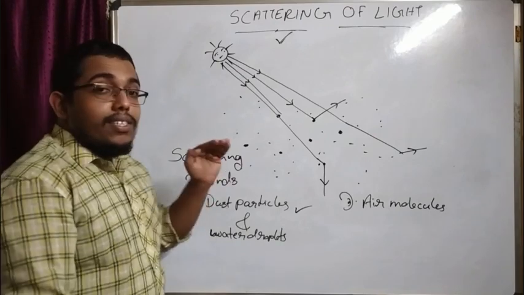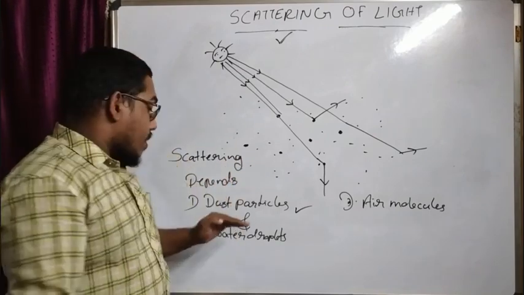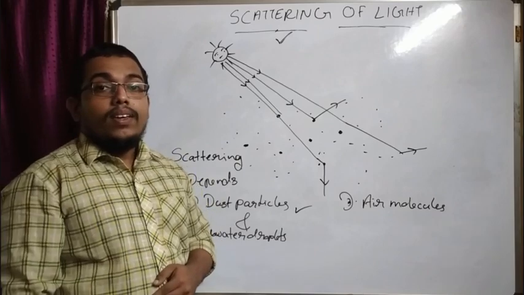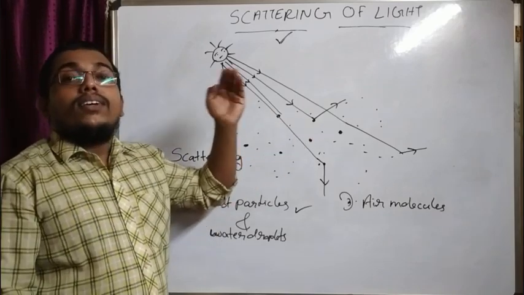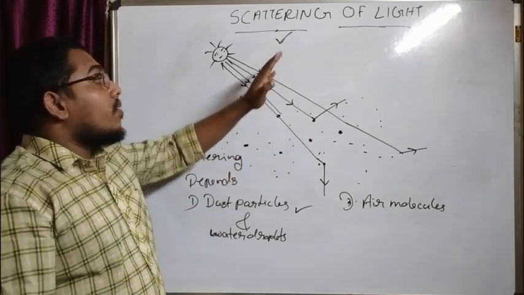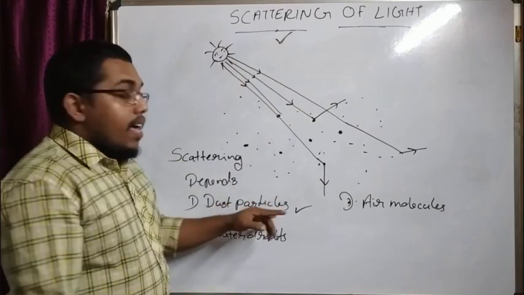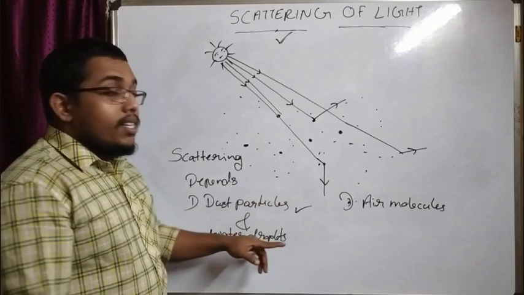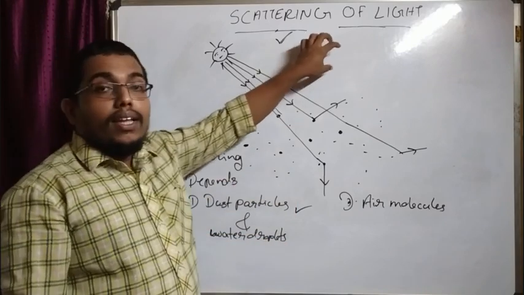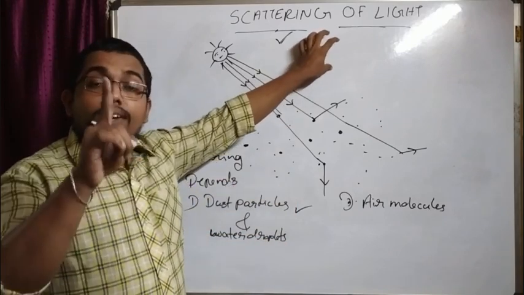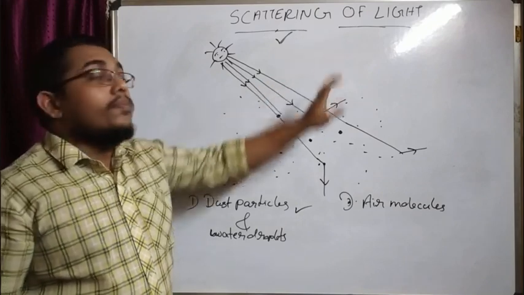The size of the water droplets and dust particles is much larger than the wavelength range of the visible light. Once again, the size of the dust particles and water droplets is much larger than the wavelength range of the visible spectrum.